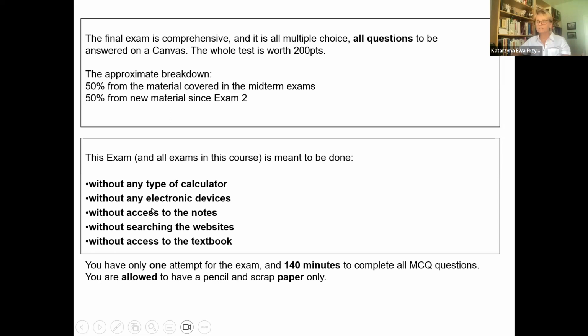The total is 200 points, we know the rules, and the time will be a little bit longer, 140 minutes, because the number of questions will be just a little bit more. I know that the number of points is more, but the number of questions will not double. It will still be around 20 to 25, multiple choice or drop down menu, depending on the question.